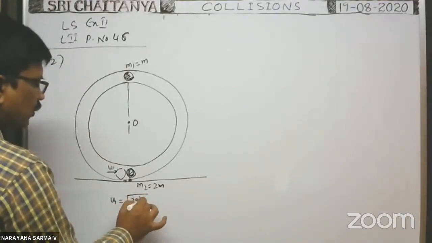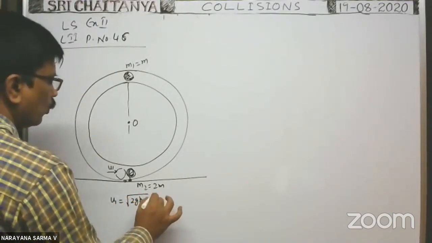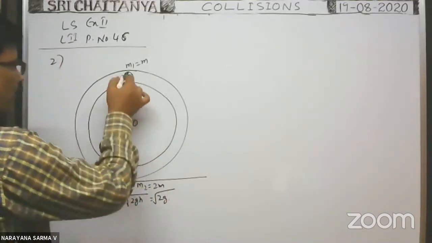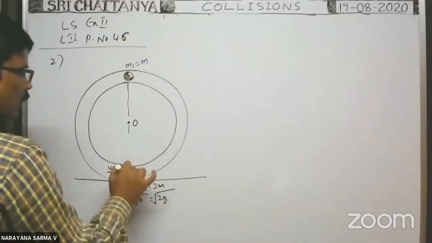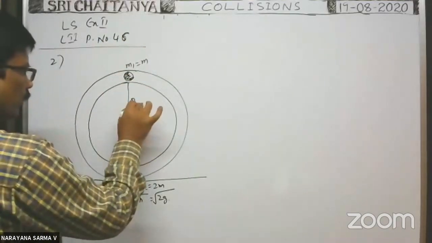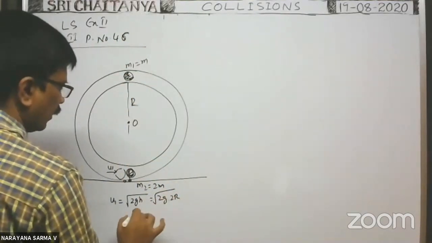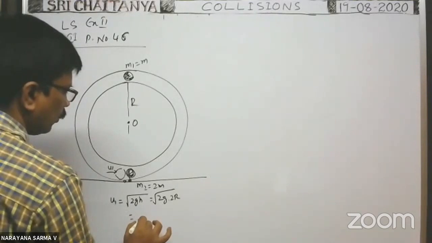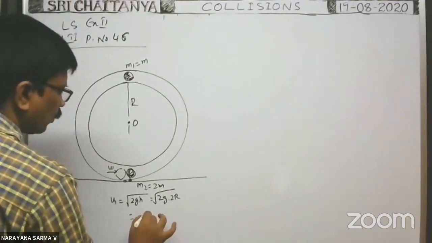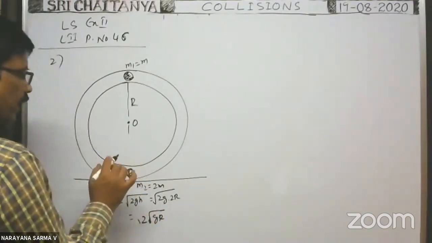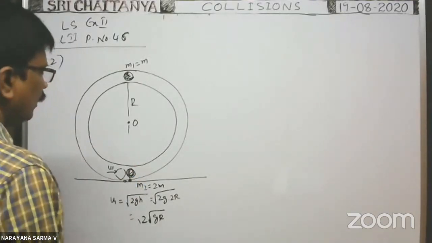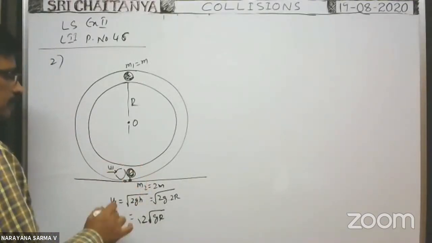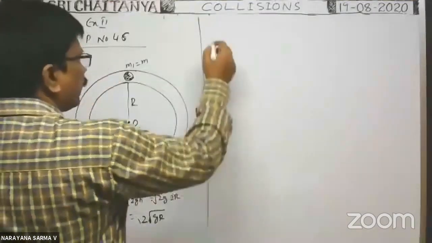Root 2gh. Here h means whenever the ball comes from this position to this position, what is the distance fallen? That is equal to twice the radius, no? So h is equal to 2r. That is equal to 2 into root gr. It is the velocity with which the ball makes collision with the second sphere. So here collision takes place between them. So at the lowest point,